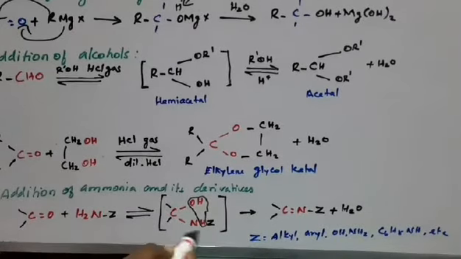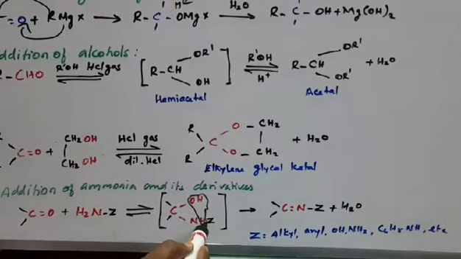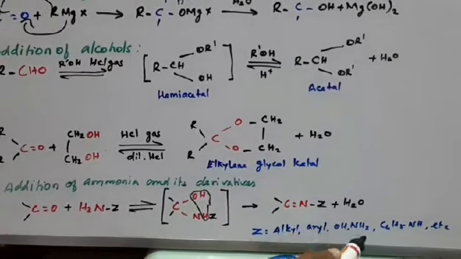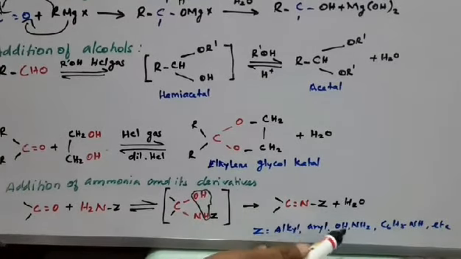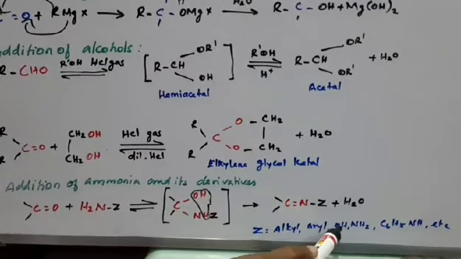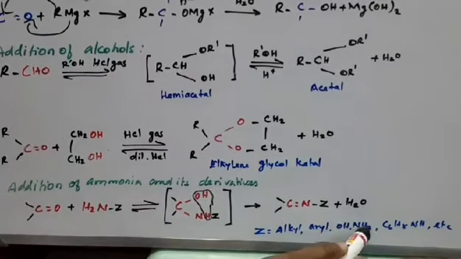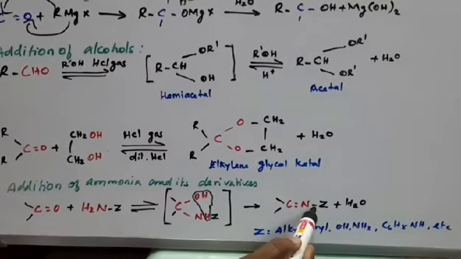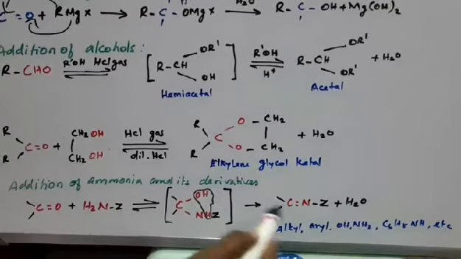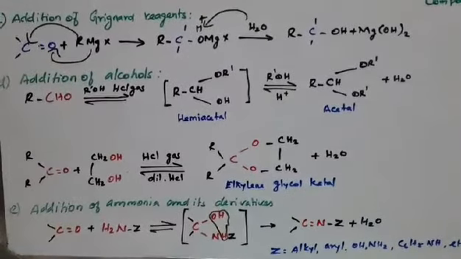Suppose an alkyl group is present, the same H2O is formed; here instead of Z it is R. If Z represents OH, the same H2O is released, and instead of Z we get NOH. Suppose Z is NH2, then instead of Z we get NH2. Like that. So this is the addition of ammonia and its derivatives. Okay, that's all.